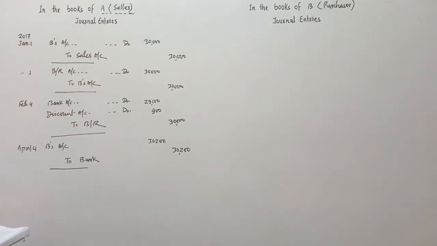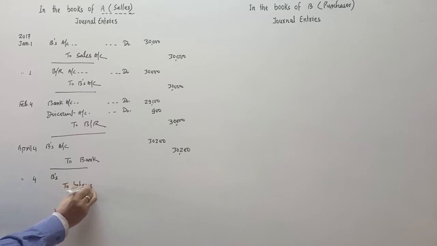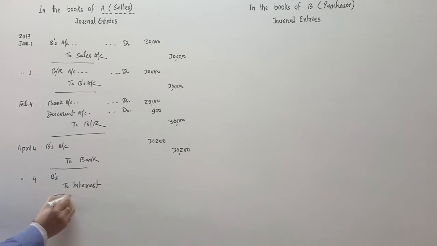Is it clear? On 4th April, B accepts a new bill at 2 months. On 4th April, B accepts a new bill, means it's a renewal of the bill for 2 months. Then due to A together with interest. So first of all, we will calculate the interest. For him, interest is the income. So he will write B's account debit to interest account. He will credit the interest because from the drawer's point of view, from A's point of view, interest is the income.